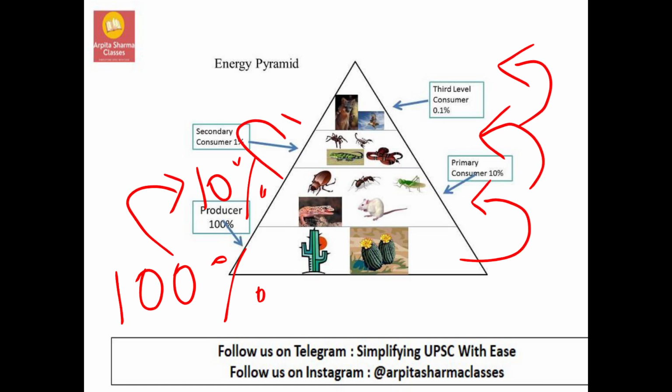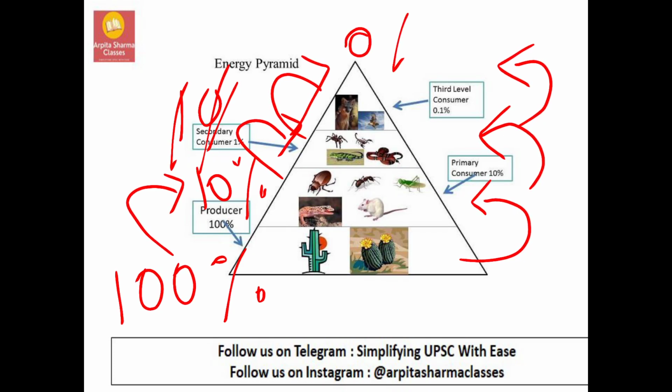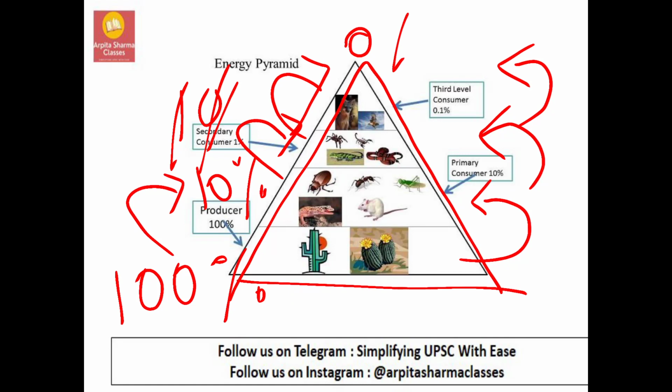And to the next trophic level another 10% of 10%, that is 1%, will be transferred. And to the next trophic level 10% of this 1%, that is 0.1% of energy only will be transferred. And the pyramid of energy is always upright, because from one trophic level to the next there will be only 10% of transfer, so it can never be inverted, it is always upright. Pyramid of energy. Remember the law of 10% energy transfer.